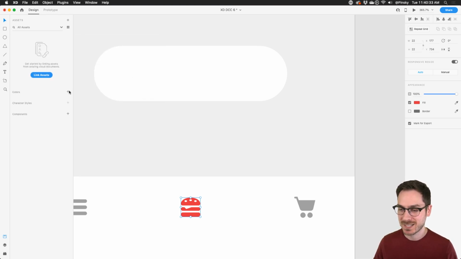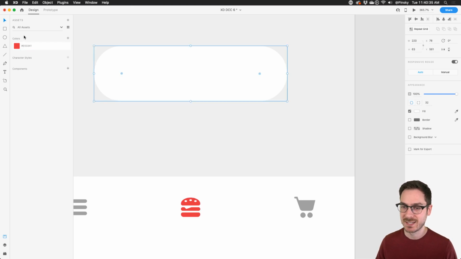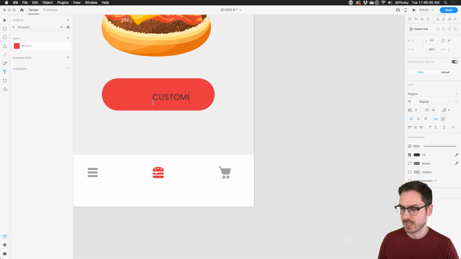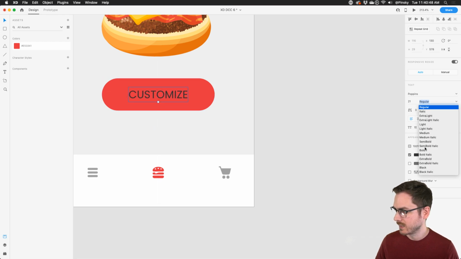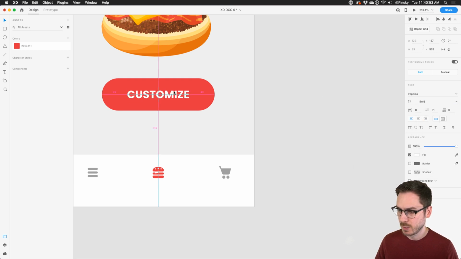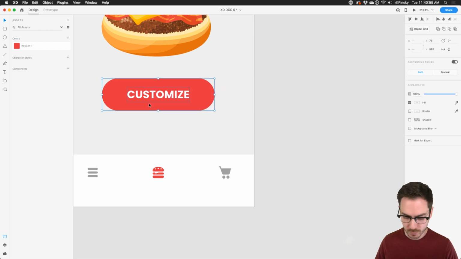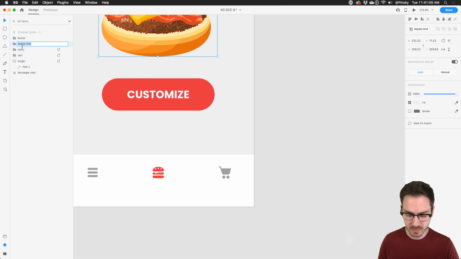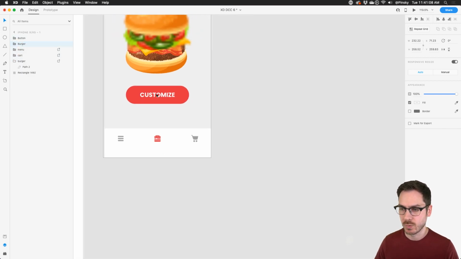So I'm going to press the plus button beside colors. It's going to add that color directly to my assets, and now I can very easily apply it where I want it. And maybe I'll just write customize. All right, make this a little bit larger, perfect. Make sure it's centered, and I'll make this bold, and I'll change the color to white. Perfect. So now that we have this button, I'm going to group this and name it button. I'll also select all the ingredients of this burger and group those as well, and call this burger, just so everything's nice and organized.